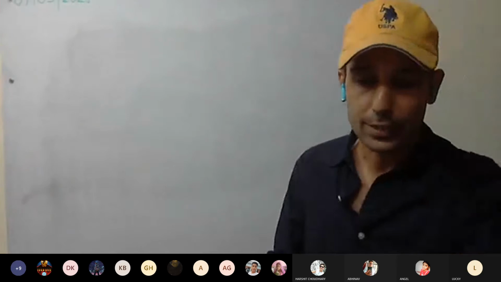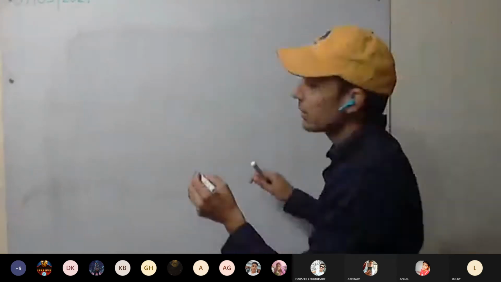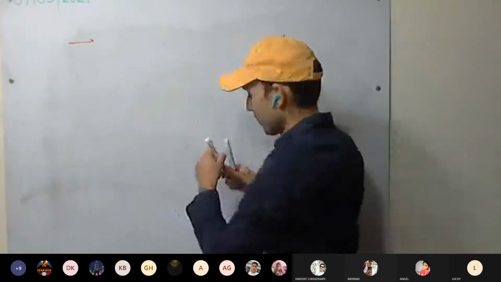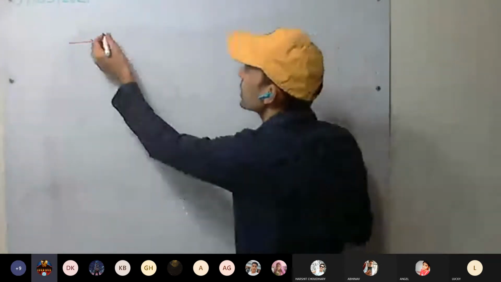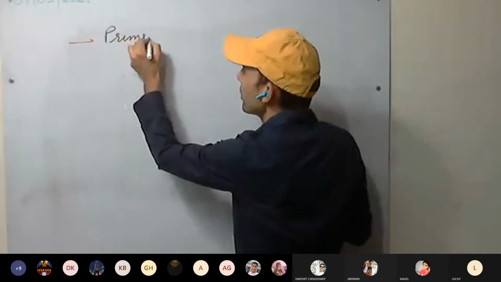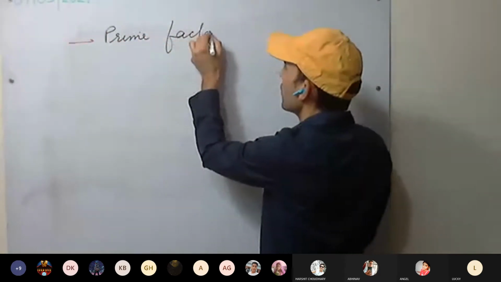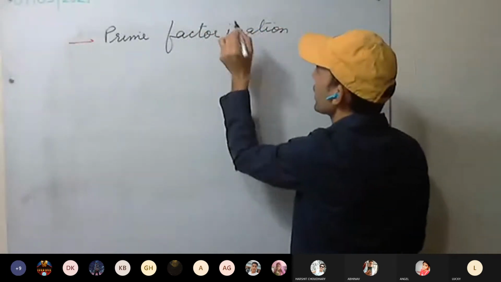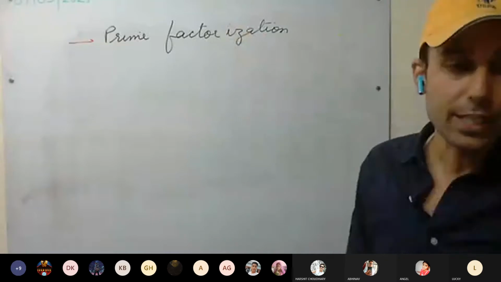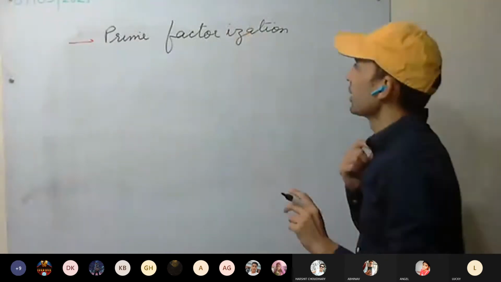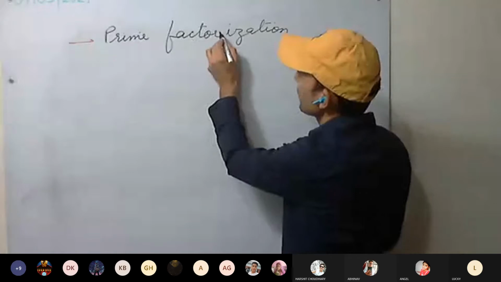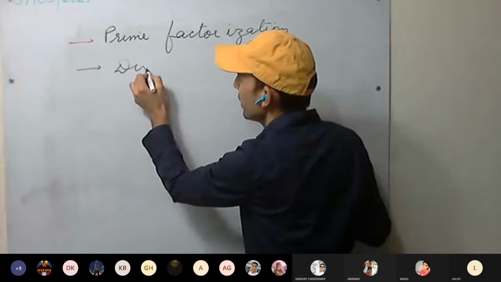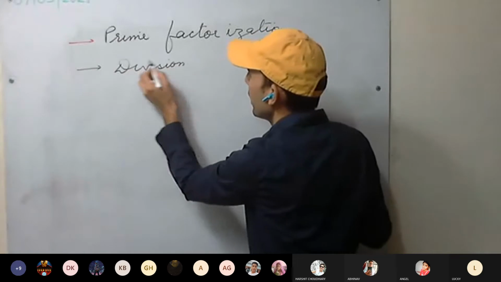So we have two methods to find square roots. First is prime factorization. In the last two minutes, I have to tell you something about rational numbers. I have left some space here, don't leave that one. Prime factorization. Second is the division method.